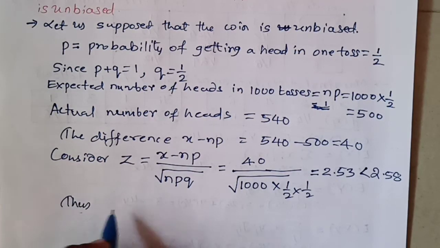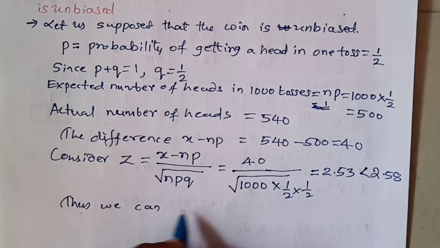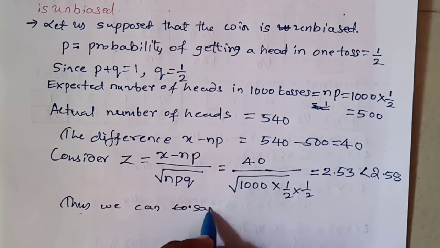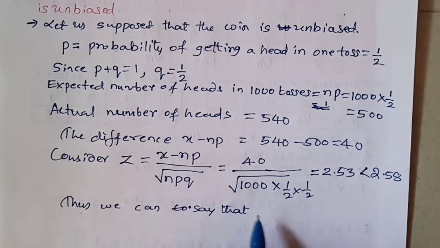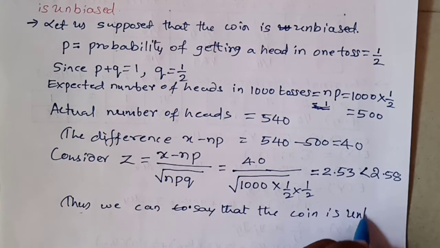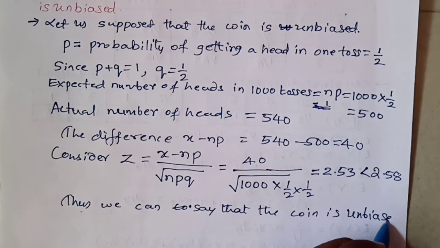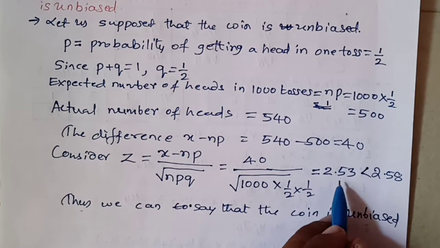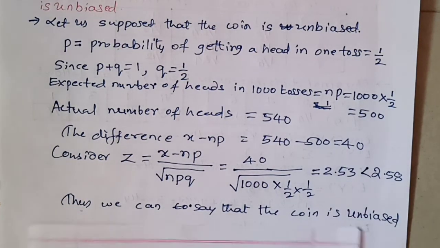So thus we can conclude or say that the coin is unbiased. So we got the answer here, 2.53.